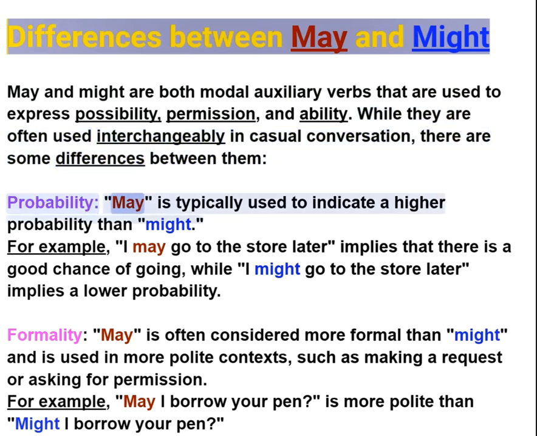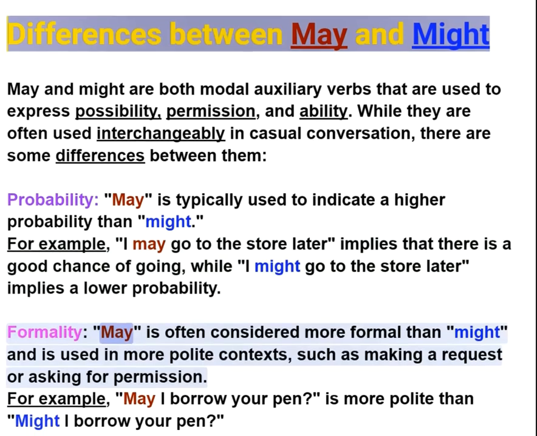Probability. May is typically used to indicate a higher probability than might. For example, "I may go to the store later" implies that there is a good chance of going, while "I might go to the store later" implies a lower probability.